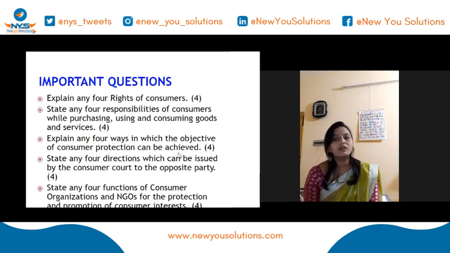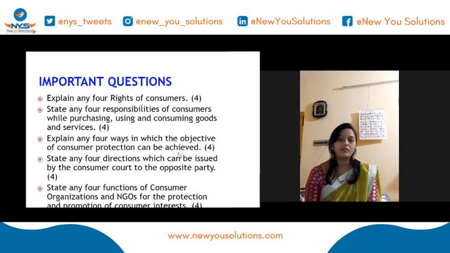Yes, a consumer can be protected by some of these objectives: without selling inferior products, without selling for a higher price, and all those things. And next, state any 4 directions which can be issued by the consumer court to the opposite party. What can they say? They can tell the party to repay the money to the respective consumer, or replace the goods, or pay some compensation. These are all the directions the consumer court can give to the opposite party.